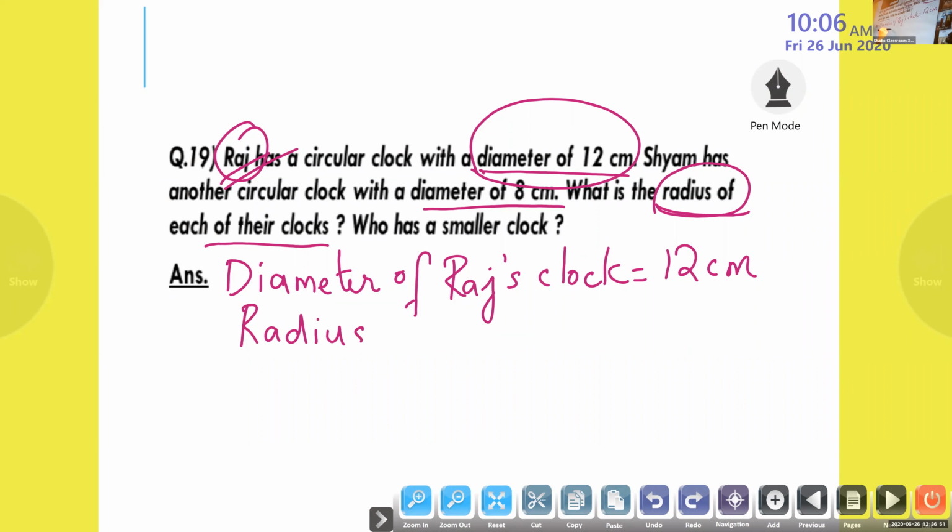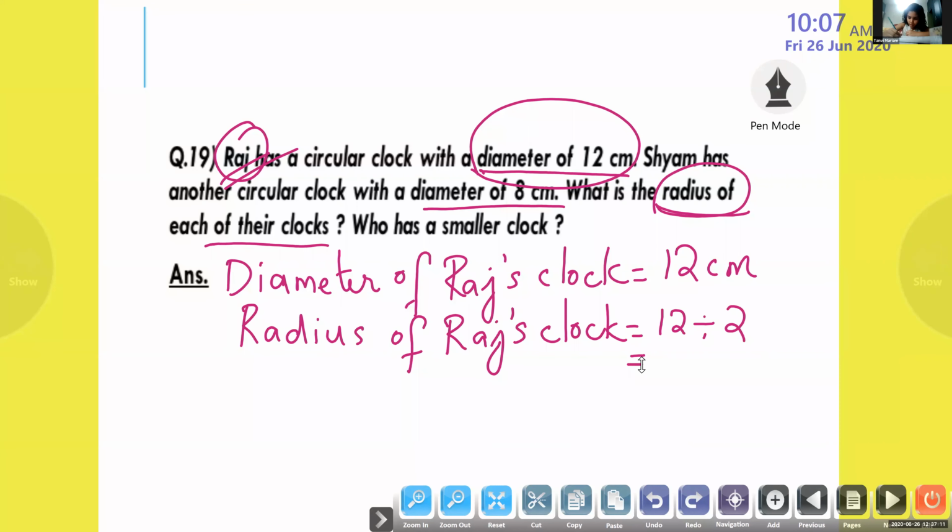Radius of. Yes, Felix. You know, radius will be the half. 12 divided by 2. Radius is the half of diameter. 12 divided by 2. Yes, Felix. Which number multiplied by 2 will give you 12? 6, ma'am. Okay, 6 centimeter. Very good. 6 into 2 is 12. So what is 12 divided by 2? That is 6. Okay.